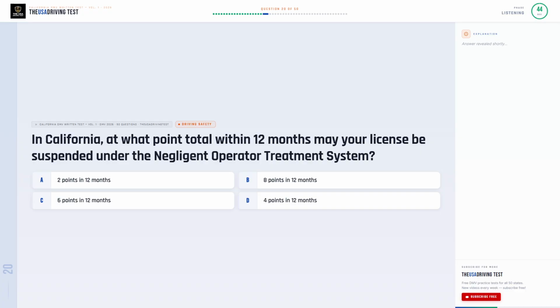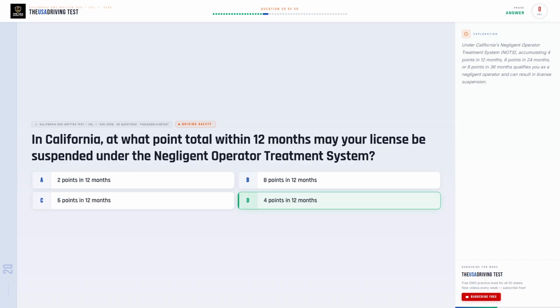In California, at what point total within 12 months may your license be suspended under the Negligent Operator Treatment System? Option A. 2 points in 12 months. Option B. 8 points in 12 months. Option C. 6 points in 12 months. Option D. 4 points in 12 months.